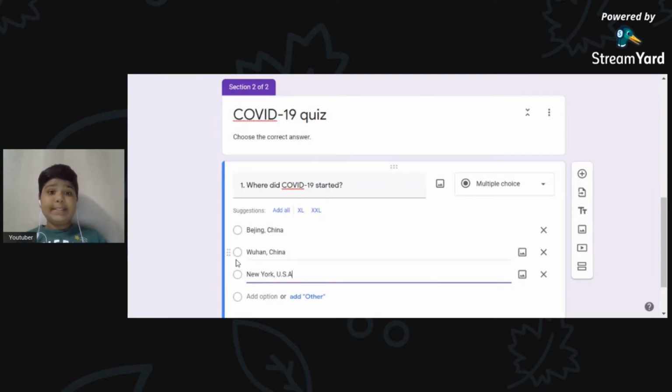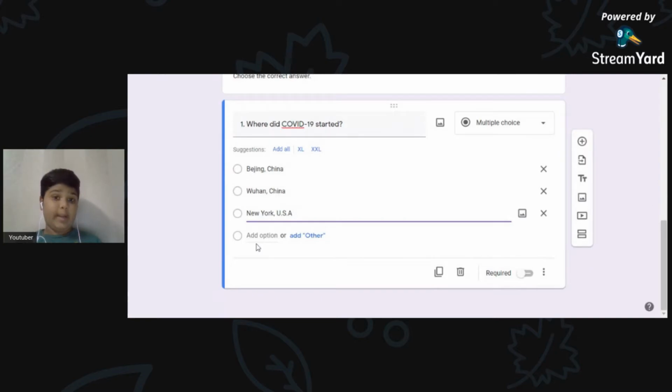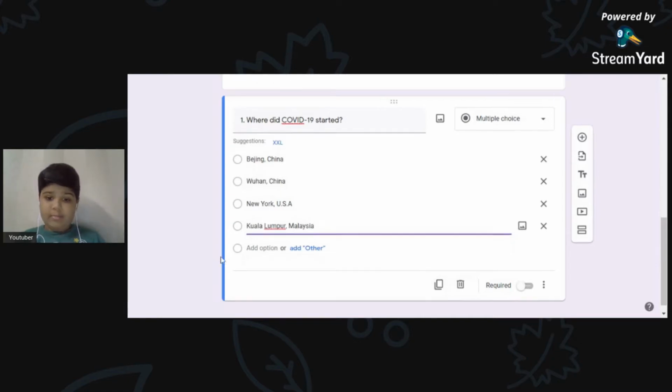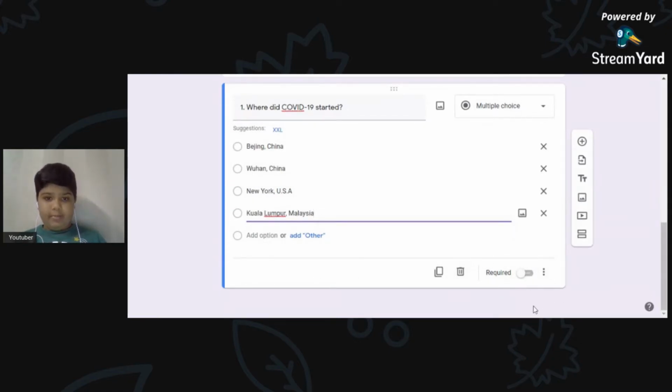This might confuse the submitters if they are small children doing this quiz, because right now the USA is in the top place with COVID-19 cases, but it started in Wuhan, China. So that's kind of surprising, right? For the last one, we type in Kuala Lumpur, Malaysia. Then required. Of course, you need to click on this required button.